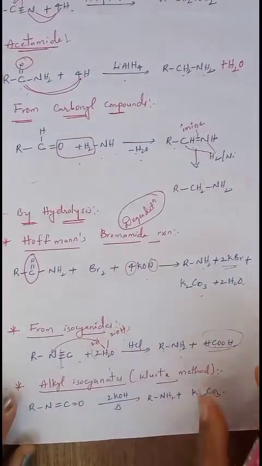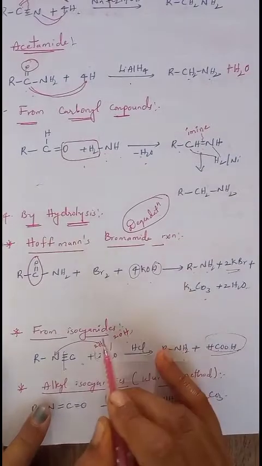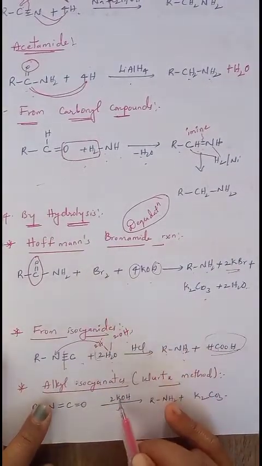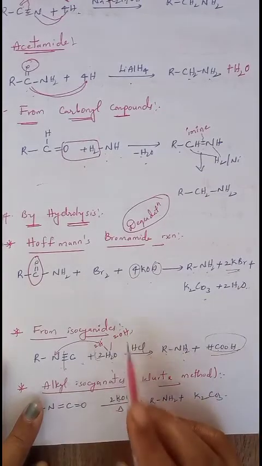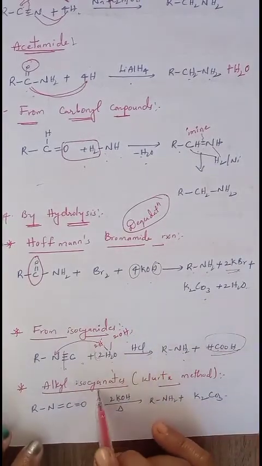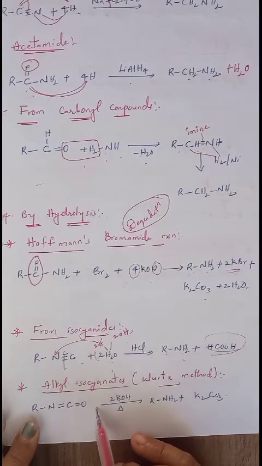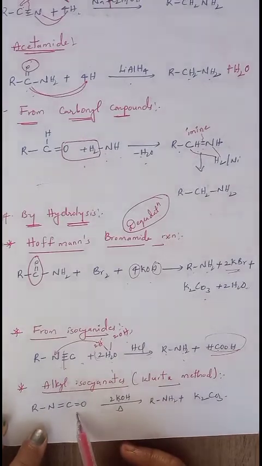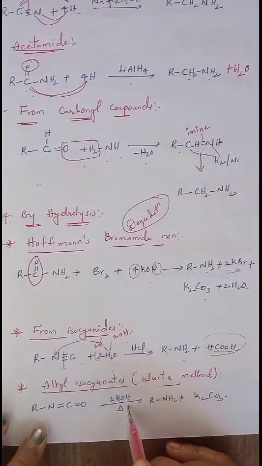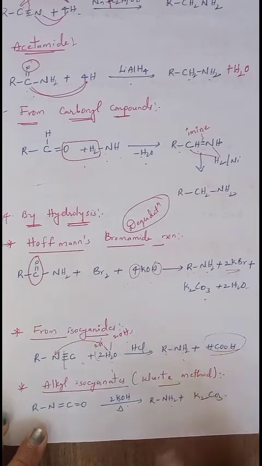Now we'll see alkyl isocyanates. This is cyanide and this is cyanate. There is a lot of difference between these two. In this reaction, when R-N=C=O, which is called alkyl isocyanate, undergoes reaction with KOH, it can be converted into RNH2 plus K2CO3.